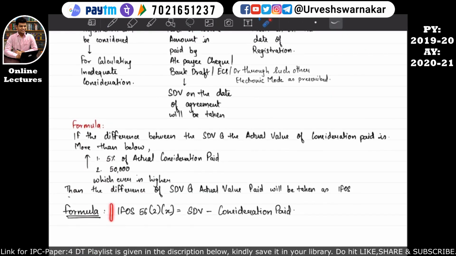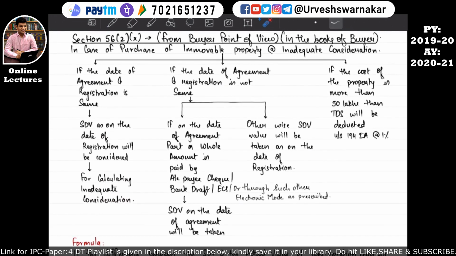Okay, so the formula is income from other sources under section 56(2)(x), that is stamp duty value minus consideration paid. I hope this is quite clear. How to calculate the stamp duty value? If the date of the agreement and the registration is the same for that house property, then the stamp duty value as on the date of registration will be considered for calculating inadequate consideration.